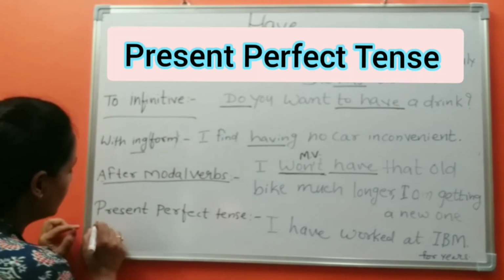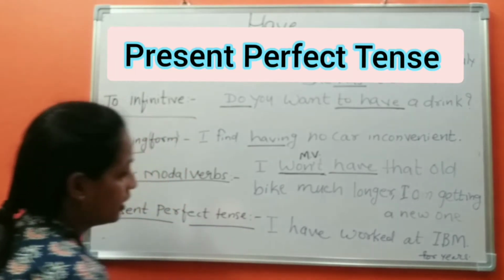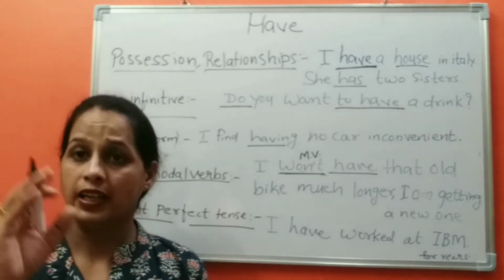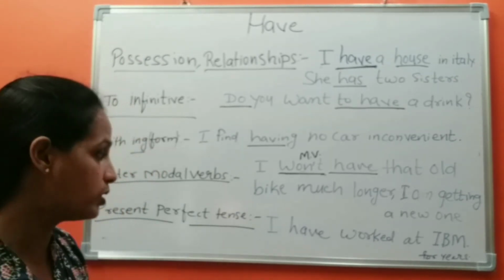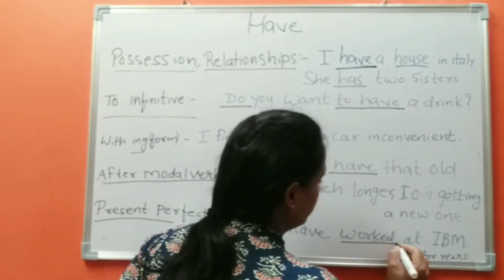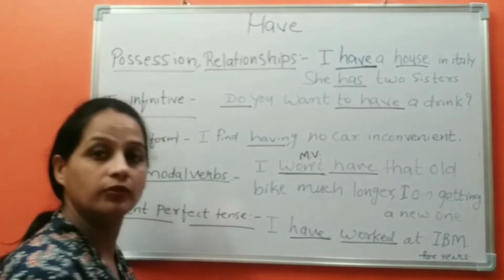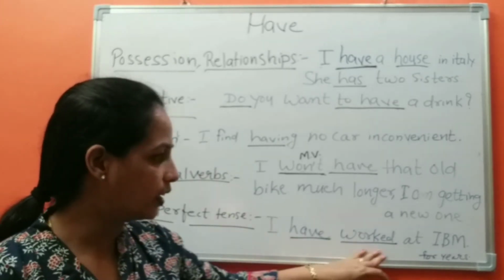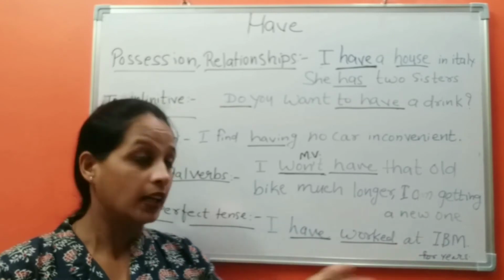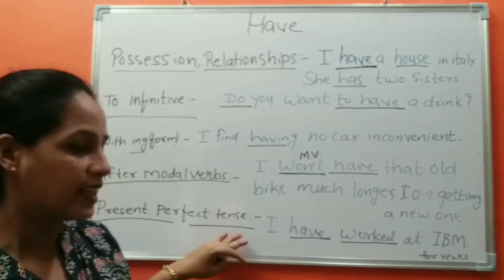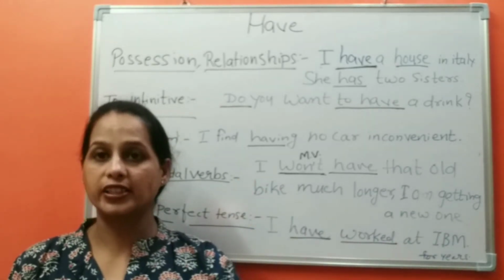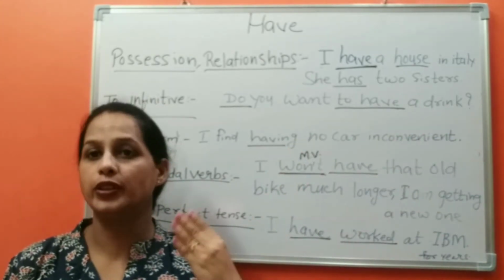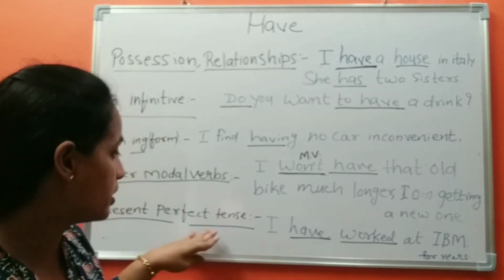The last one, present perfect tense. We can use the word have with present perfect tense. In present perfect tense we use the action verb in the third form, the past participle form of the verb. I have worked at IBM for years. Present perfect tense means any activity or action which has started in the past and is continuing till now. So we can use this word.